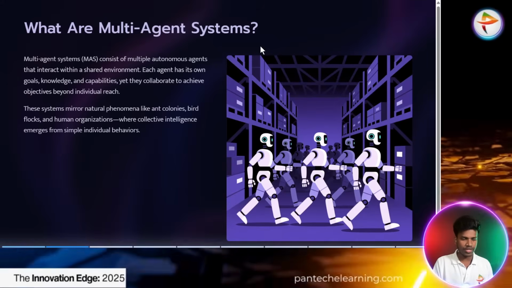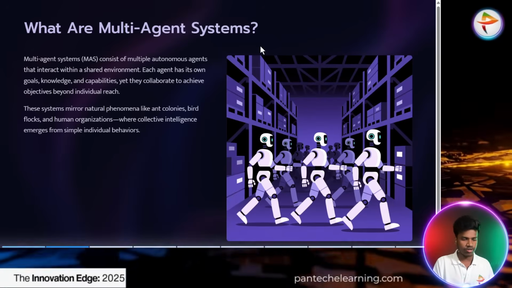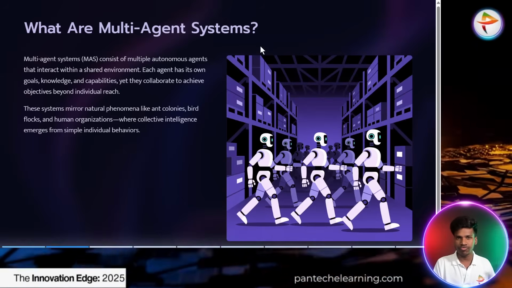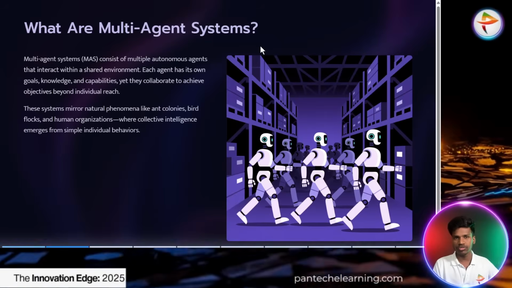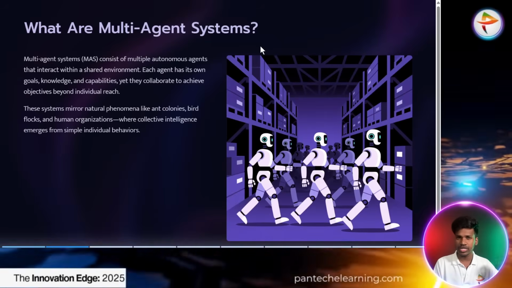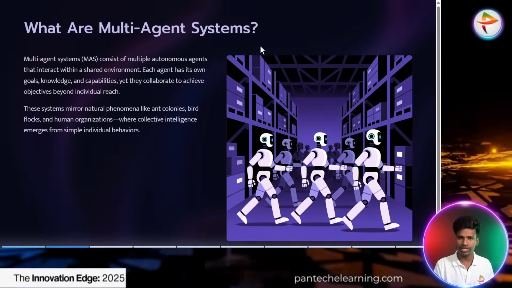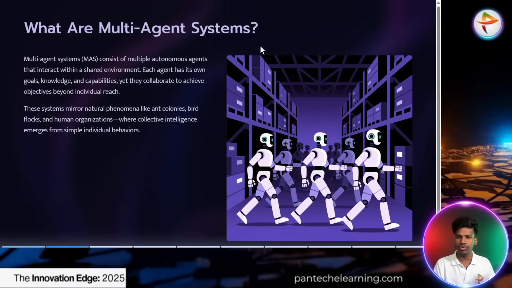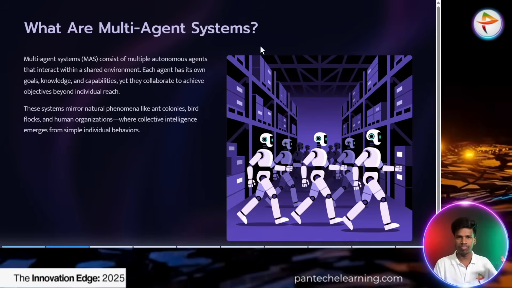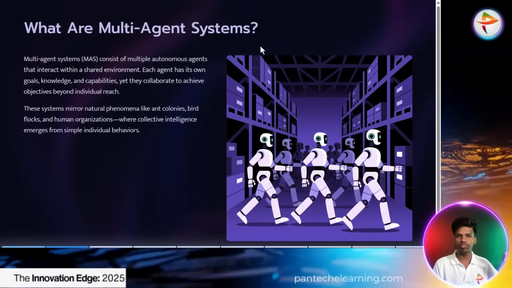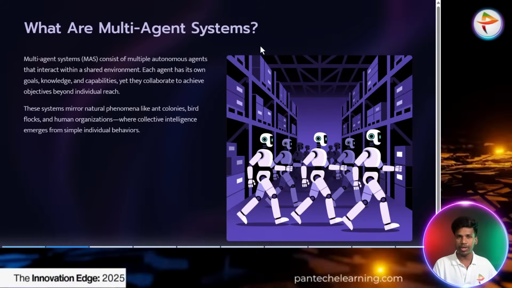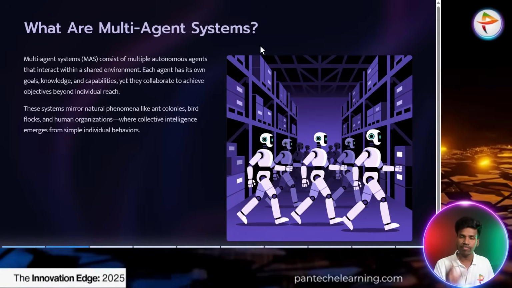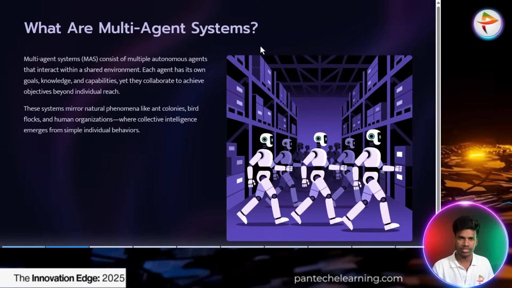How can we represent that? By comparing it to nature. Take ant colonies. The ant group collects food together; every ant goes to collect small bits of food, and they all work together. The birds also, when they migrate from one place to another, fly together with the other birds. They form a group and do every task as a group.